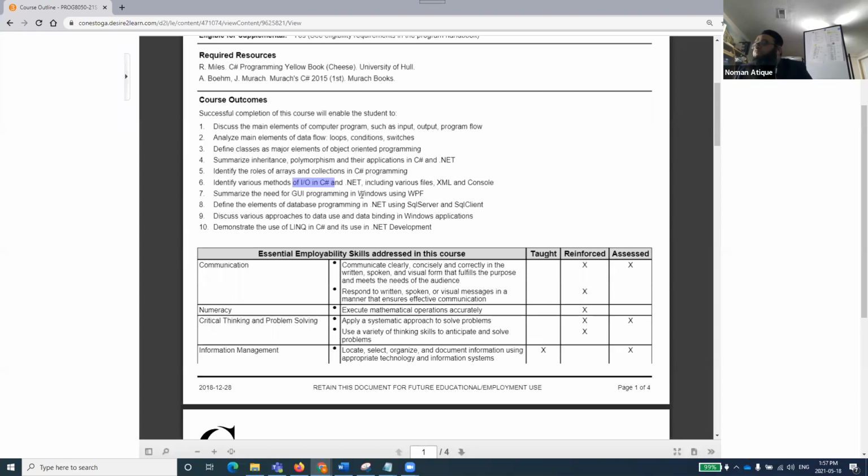Summarize the need for GUI programming using Windows WPF. Okay, there is something called WPF, there is something called WCF, and there are other things. So we'll see what WPF is and how we can do good GUI programming. I hope you are familiar with this GUI.